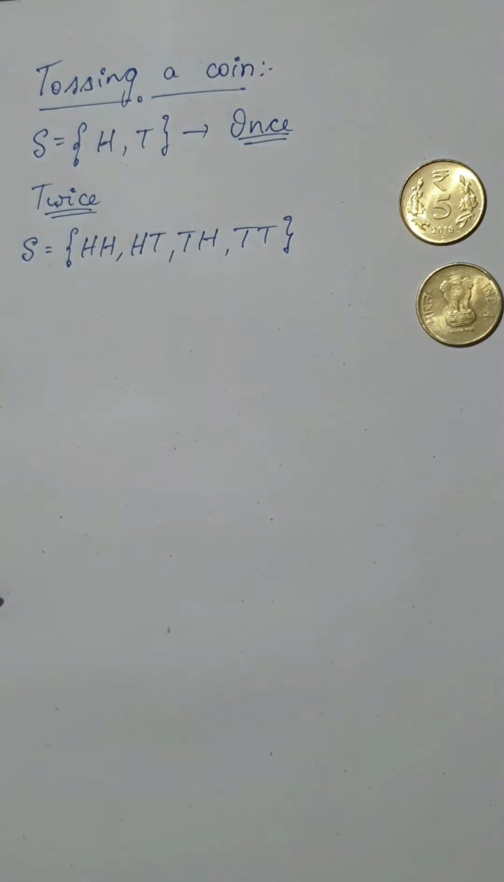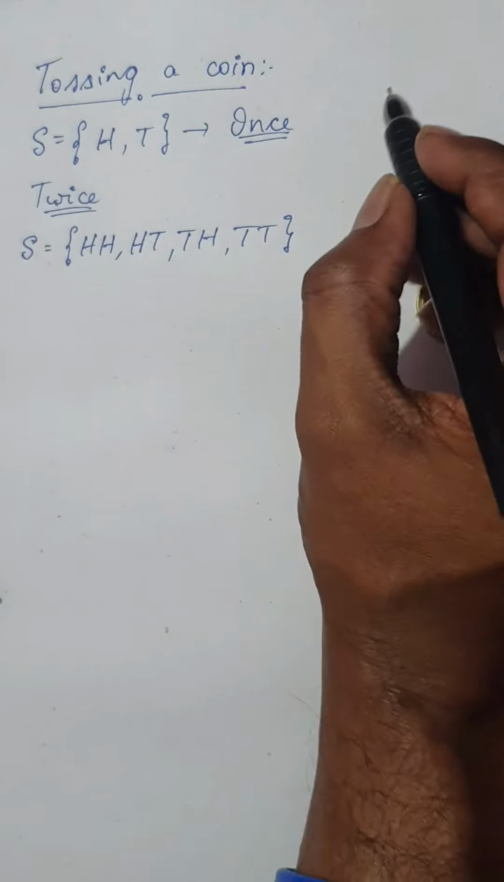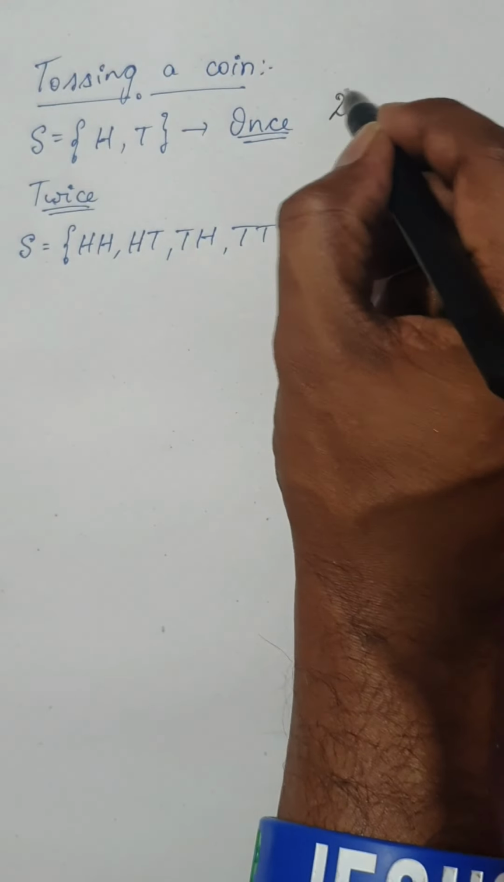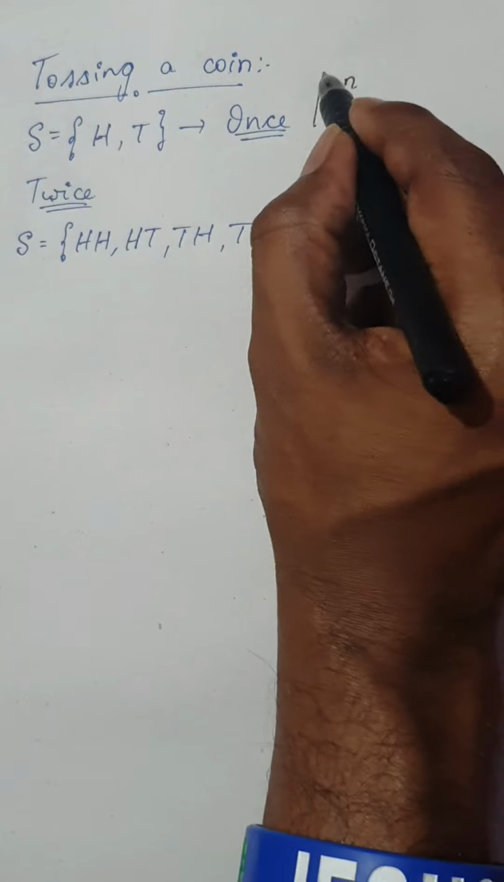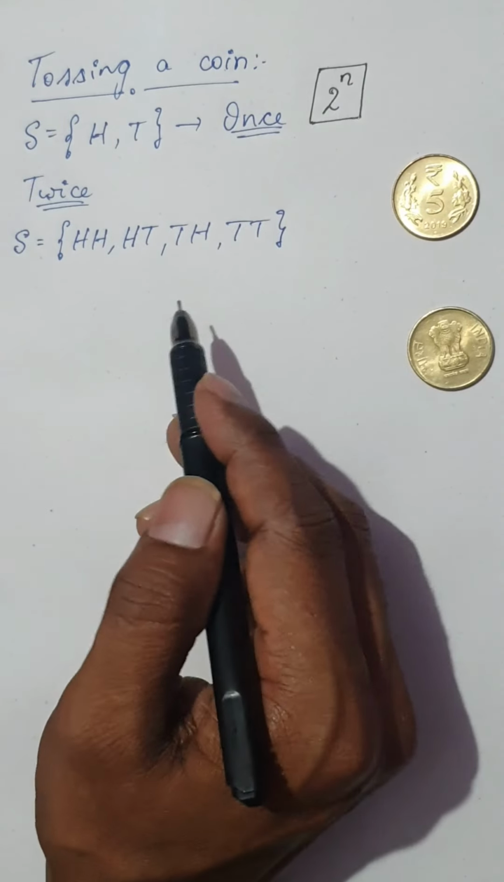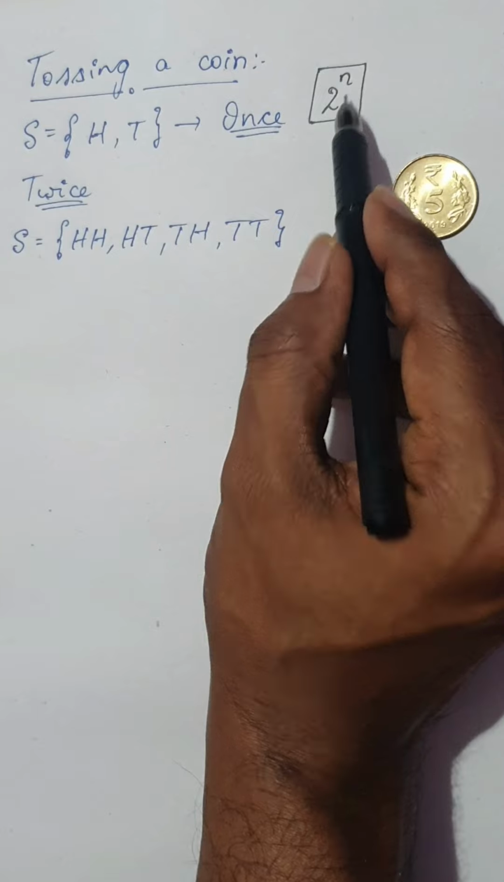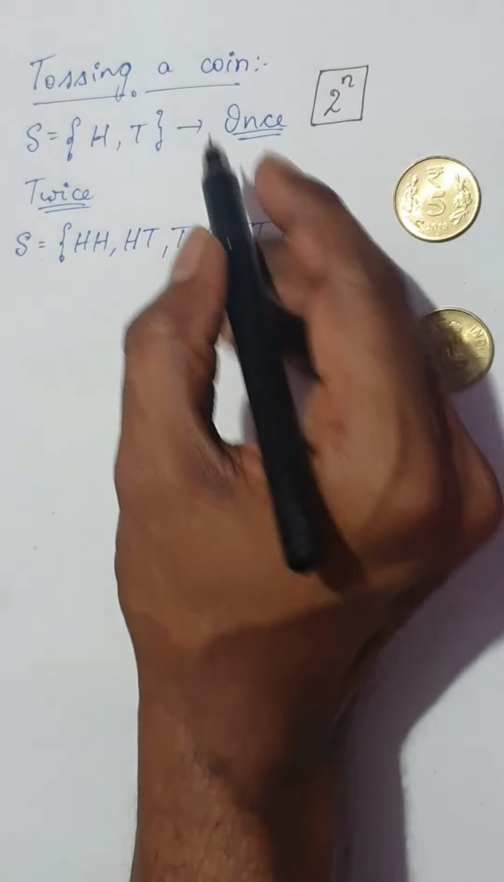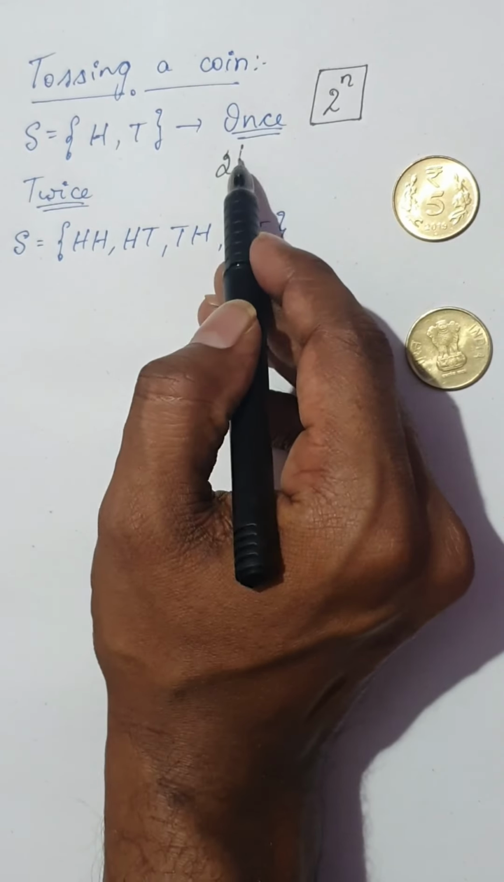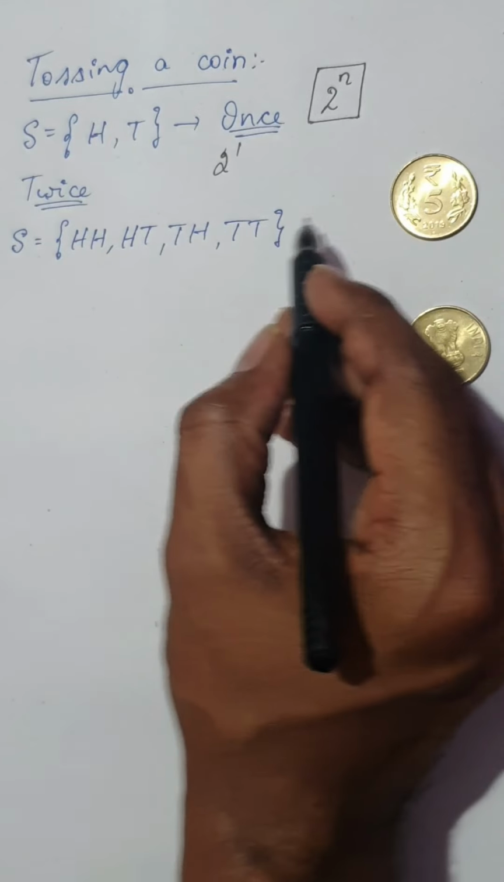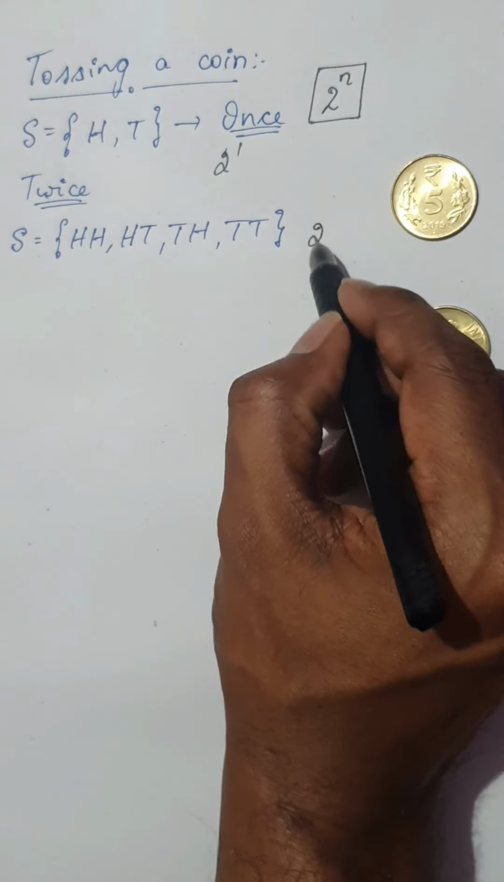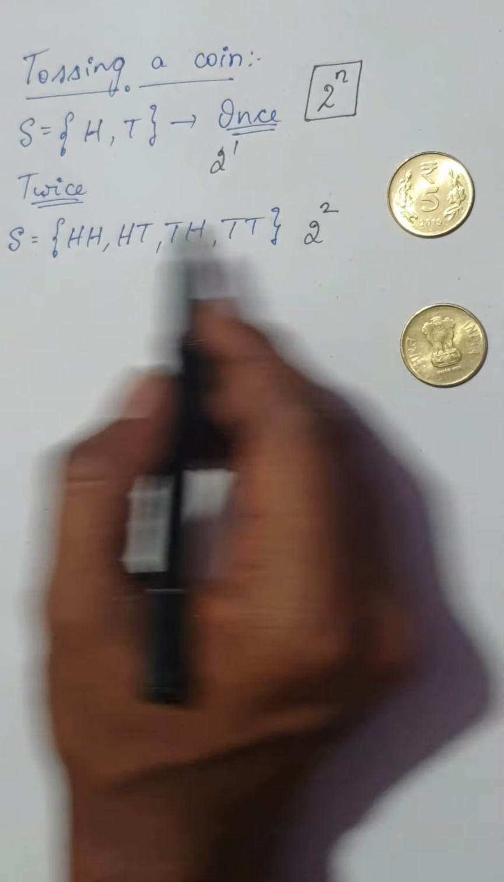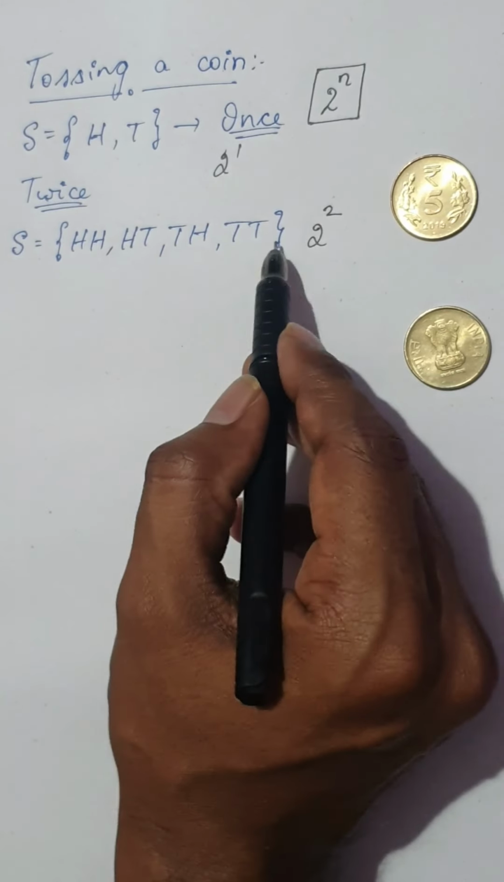Now remember, my students, I'm going to give you a small hint while calculating the number of outcomes in throwing a coin. While throwing a coin, the total number of sample points would always be 2 power n, because the possible outcomes of a coin are only 2. So if you're tossing a coin once, it will be 2 power 1, so you have 2 outcomes. If you're tossing a coin twice, you get 2 square, which is nothing but 4 outcomes. You can see here the 4 outcomes.